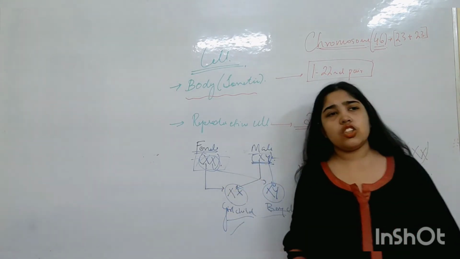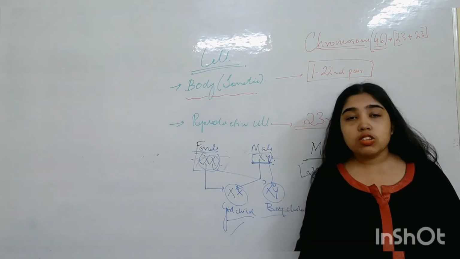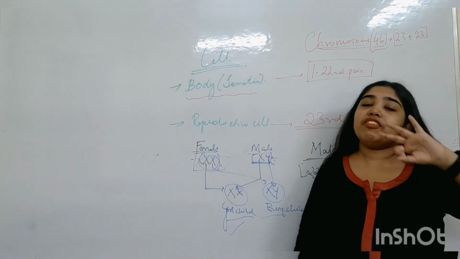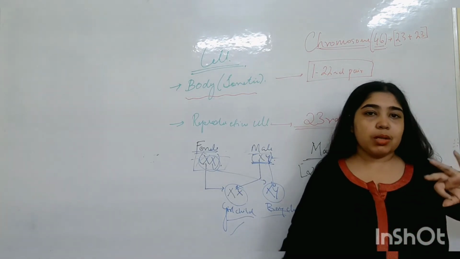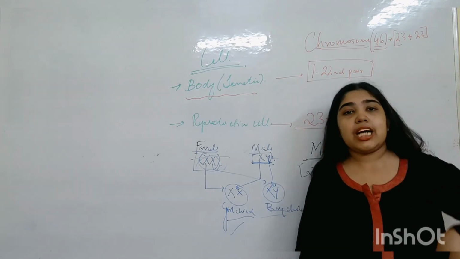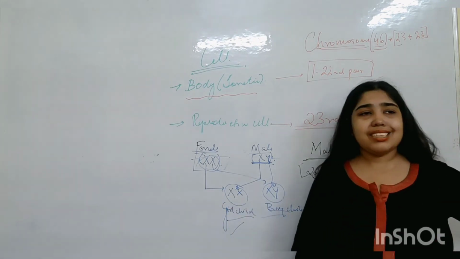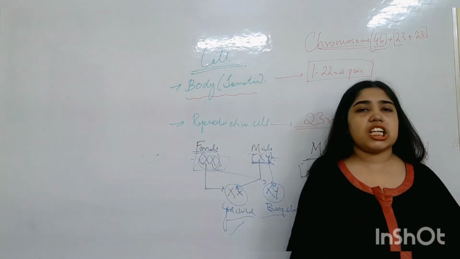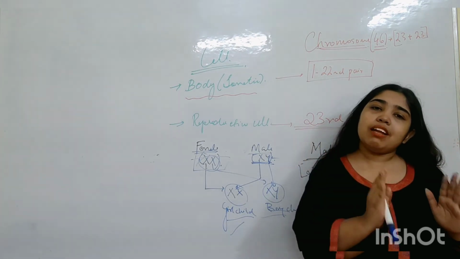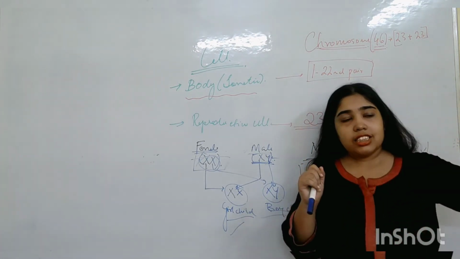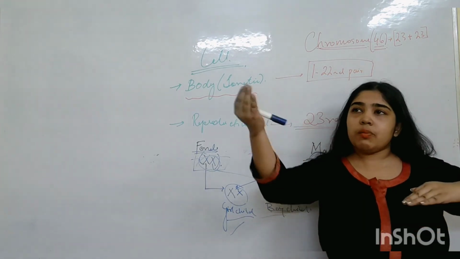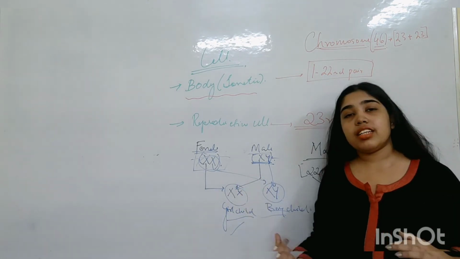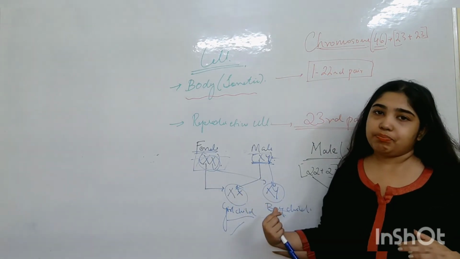Now here you also get disorders like Klinefelter syndrome, Down syndrome, Turner syndrome. These are three syndromes which we will be talking about. Like if XXY happens, suppose by mistake one more X comes to the next generation. So what happens? That's a different case. Presently understand this is the main concept, nothing other than this. Very simple. Female will have XX, male will have XY. The mother will always give the X chromosome; if the father gives an X chromosome, then it's a girl child, a daughter. But if the father gives a Y chromosome, then it's a boy child.